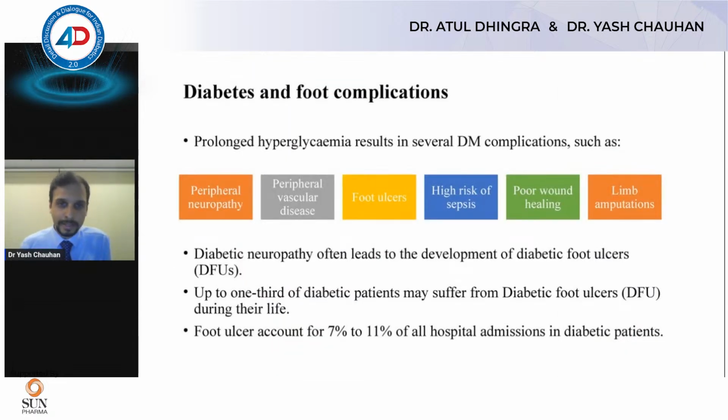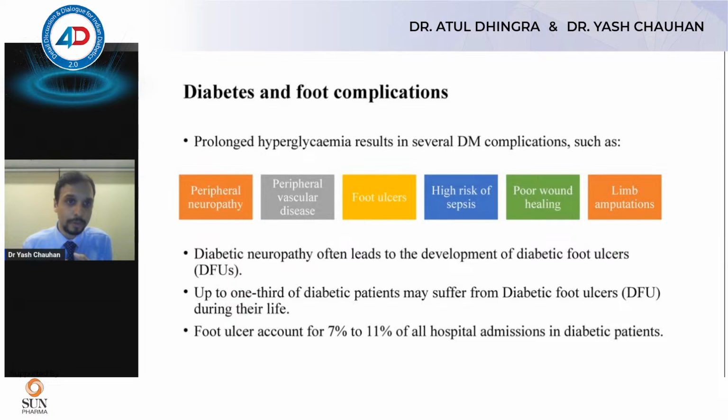So, like I said before, why we need to treat diabetes is because diabetes leads to complications and end organ damage, and that end organ damage is actually what leads to the major morbidities associated with diabetes. So here in the foot, prolonged hyperglycemia results in damage to the nerves, causing peripheral neuropathy.